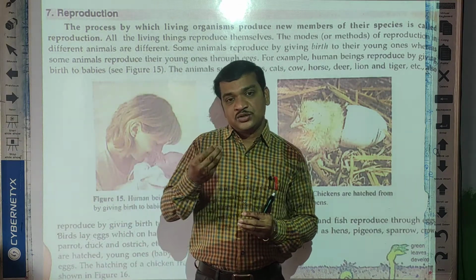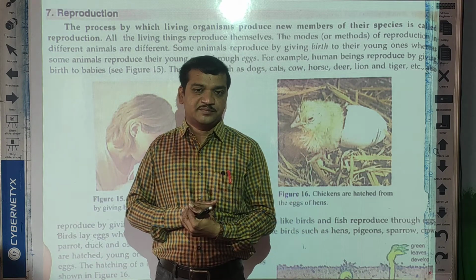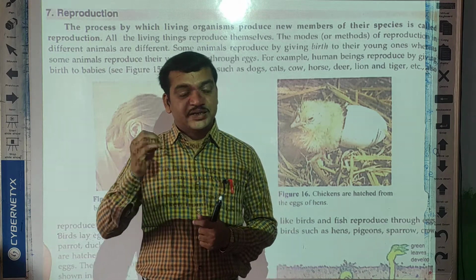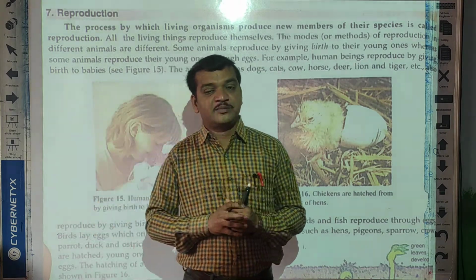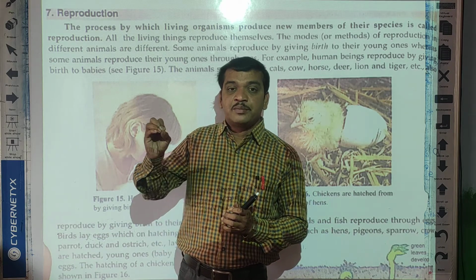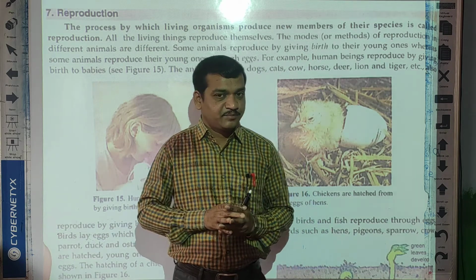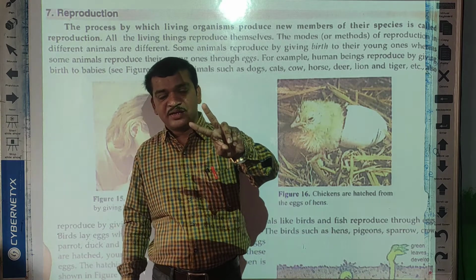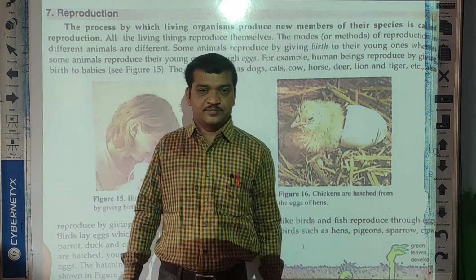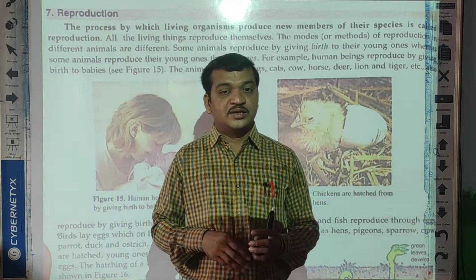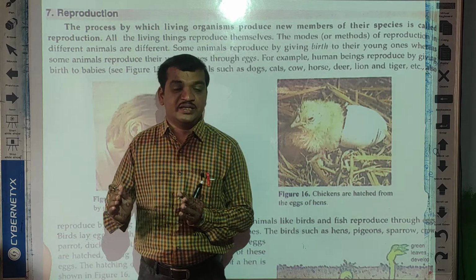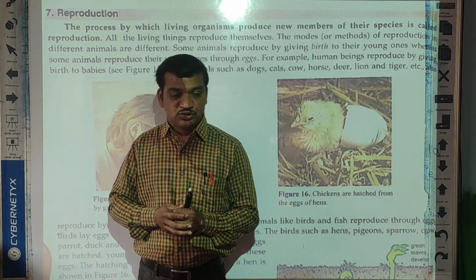Now there are two kinds of animals. Some animals give birth directly, and some animals give birth to their babies by laying eggs. So two kinds of animals are there. Some animals give birth directly to their babies, and some animals first lay the eggs, and after hatching their eggs, the babies come out.